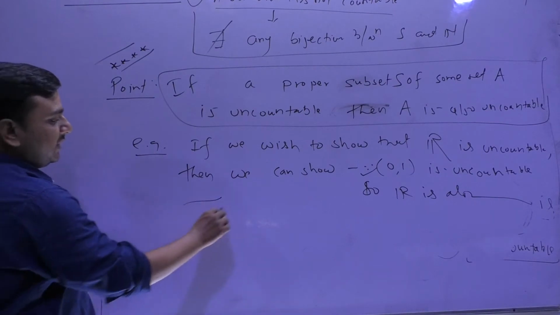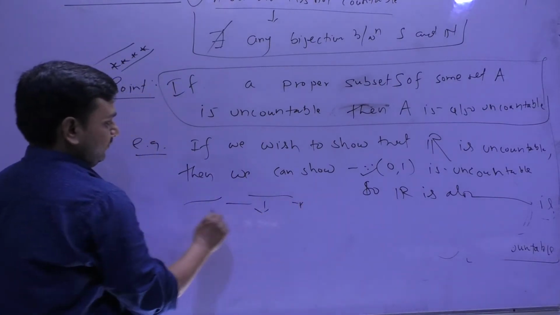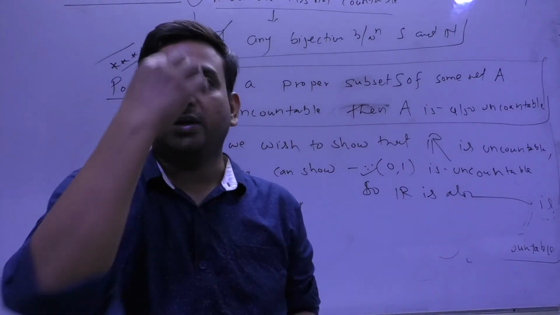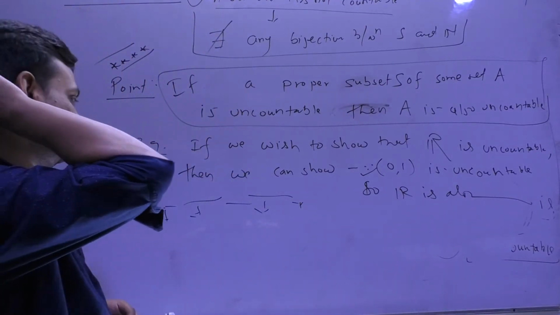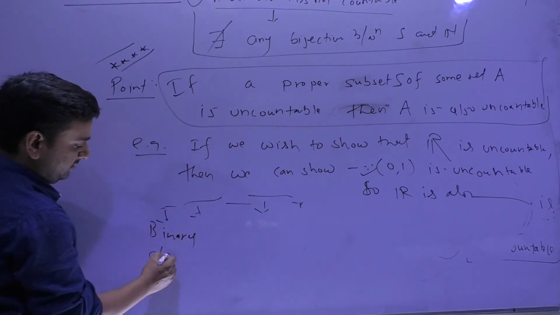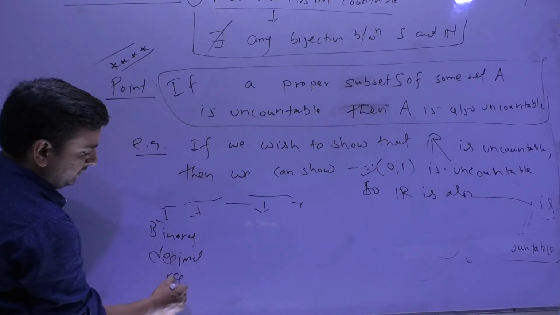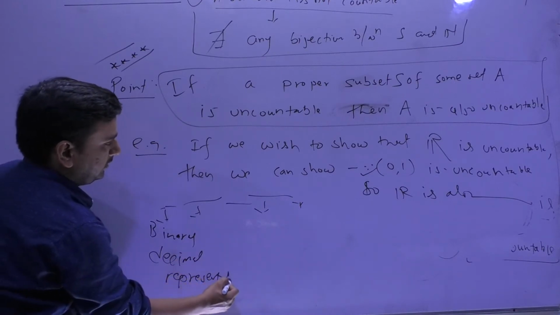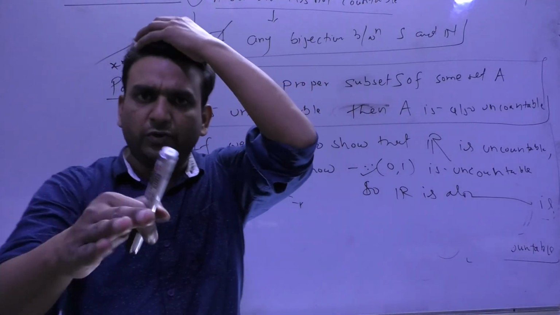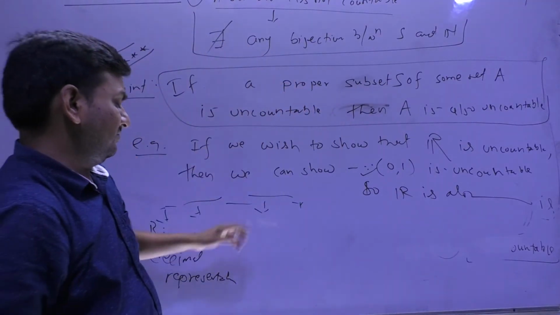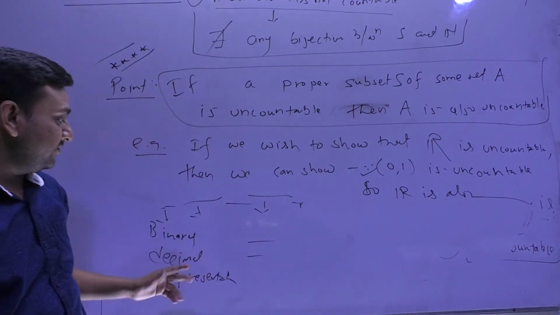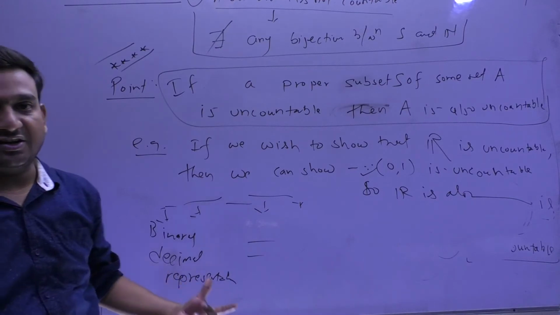For this there are n number of ways in real analysis. For example, in the Goldberg and Sidhu book, there is the binary or decimal representation proof. That is easy to understand. I have also written it in your class notes. Other proofs are also there, but what I will suggest is to go through this binary decimal representation point.